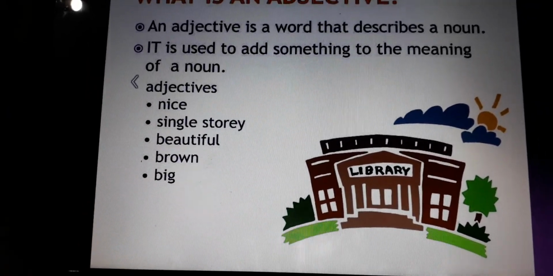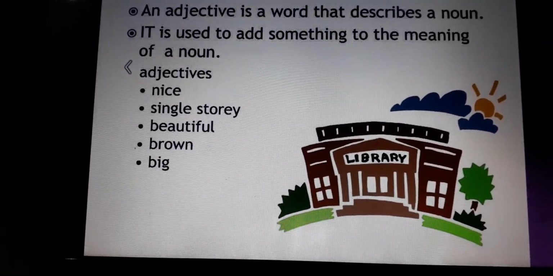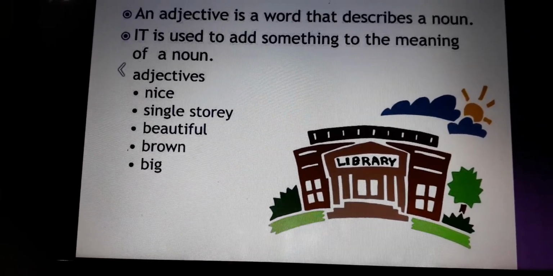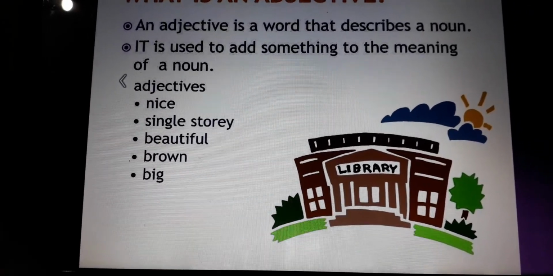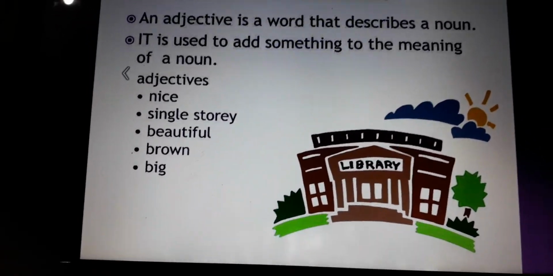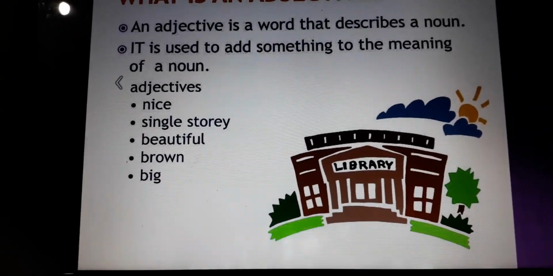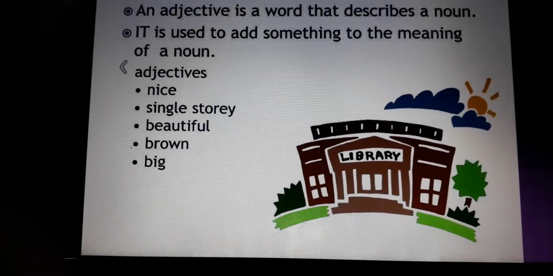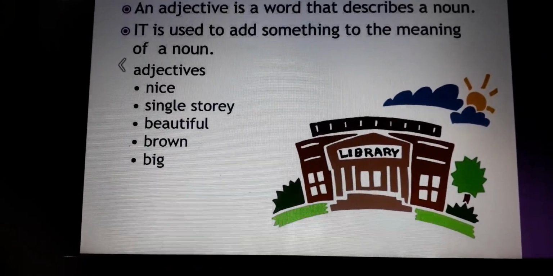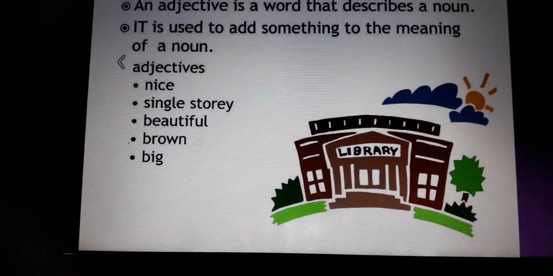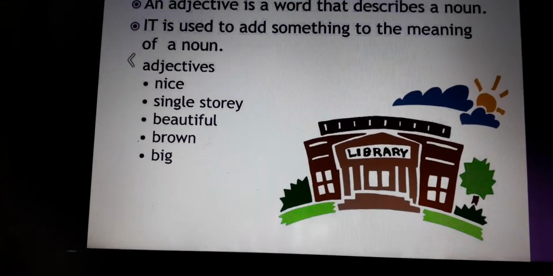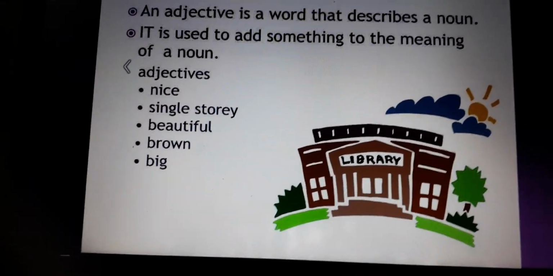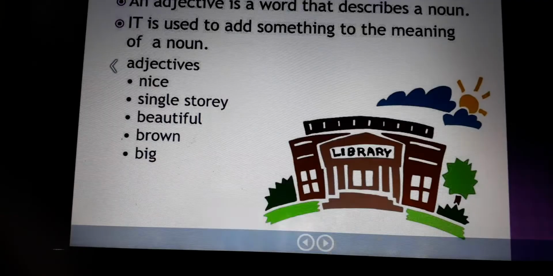Two more types we will do today, and let's study the types of adjectives. So I hope it is clear to you what adjectives are. They are the describing words. They describe nouns, and they add something to the meaning of the noun. They tell us about the noun in short. Okay, so let's start.